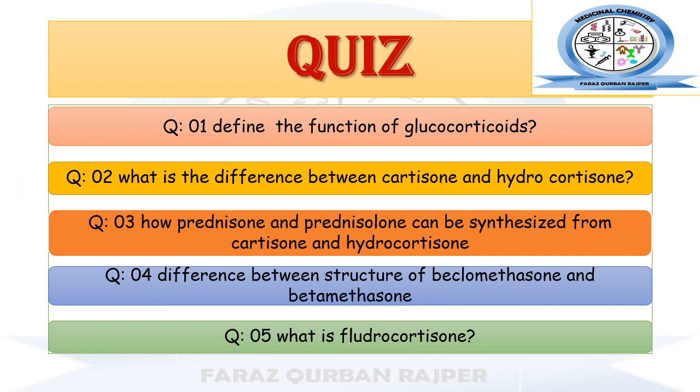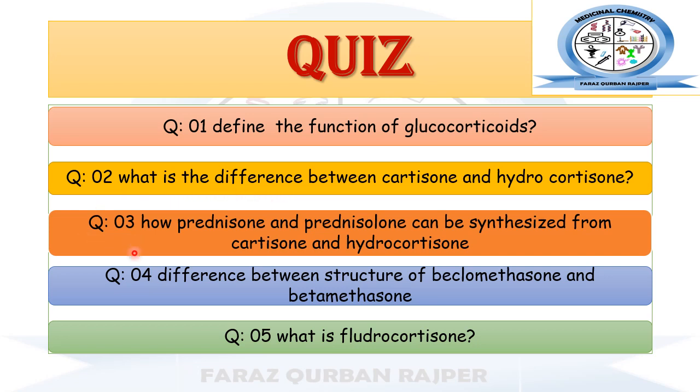Now let's have a quiz. These are some basic questions from this lecture for your self-assessment. Number 1: Define the role or function of glucocorticoid. Number 2: What is the difference between cortisone and hydrocortisone? How do they differ from one another with respect to their chemical structure?